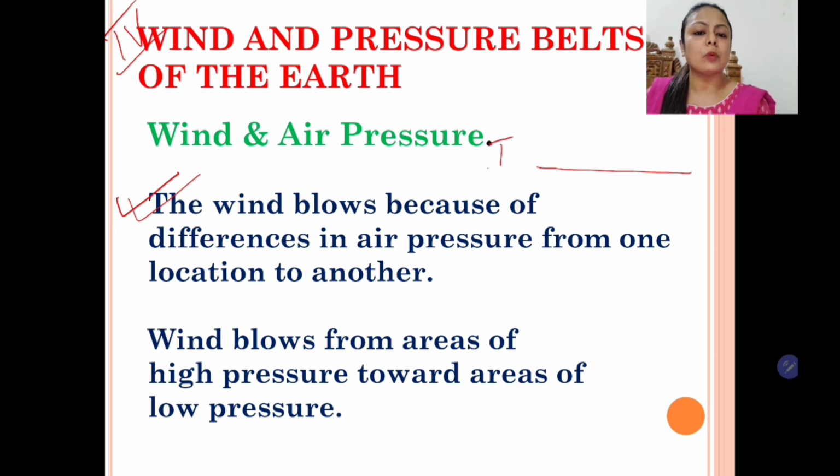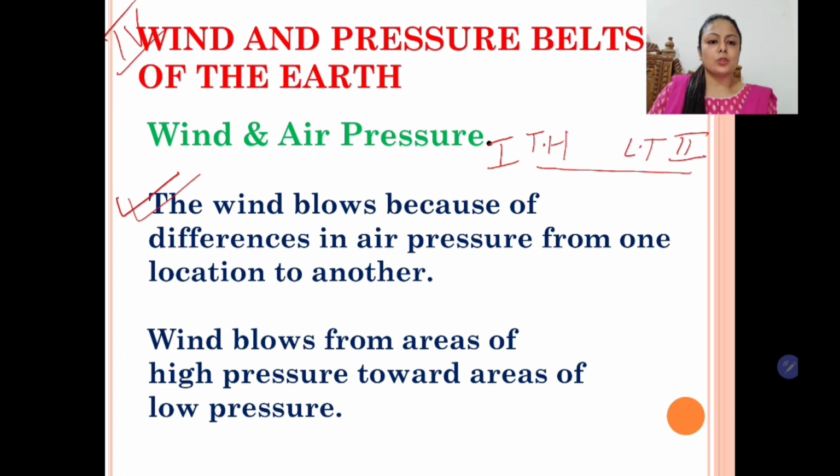Suppose this is place 1 and this is place 2. In place 1 the temperature is very high and in place 2 the temperature is low. So what will happen? In place 1, where the temperature is high, the air in contact with the earth will become warm. It will expand and rise up. As it rises up, pressure reduces. Why? Because pressure is of the air. Air only exerts pressure on each and every object on the earth's surface.